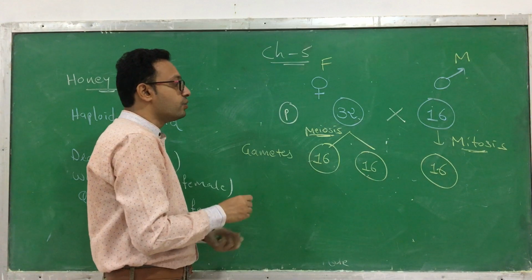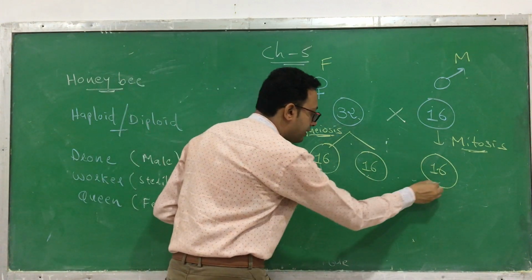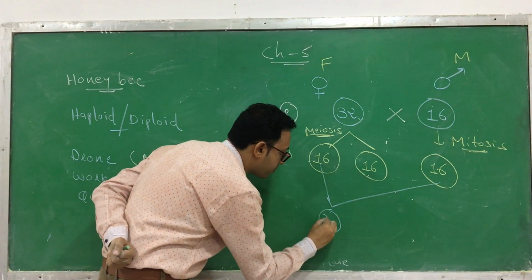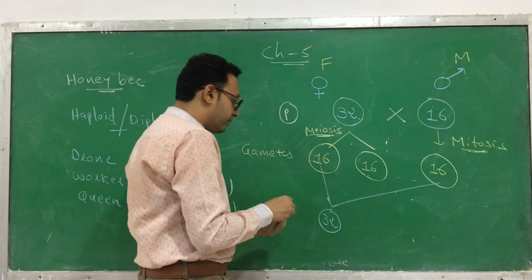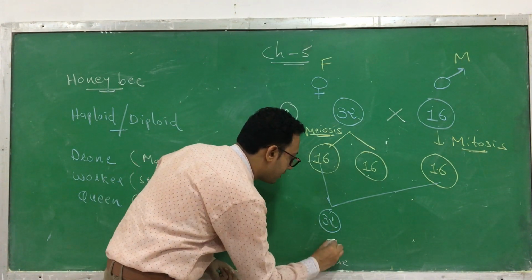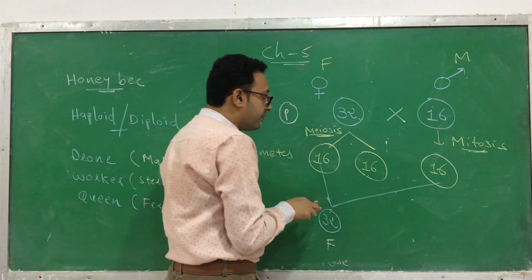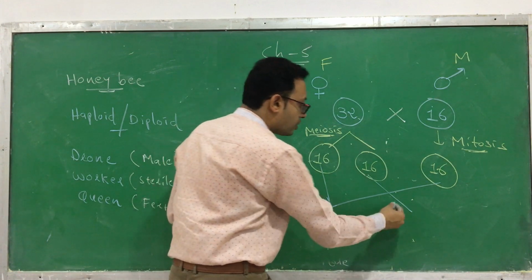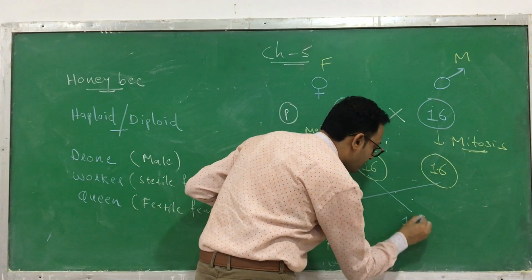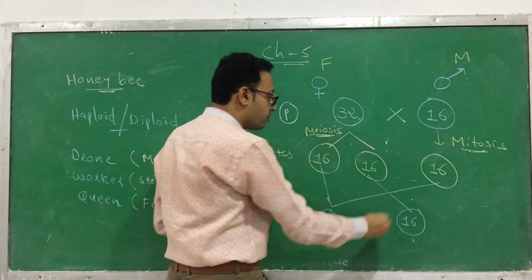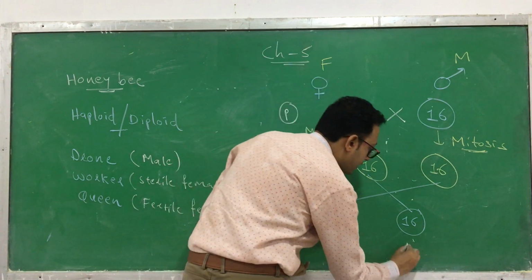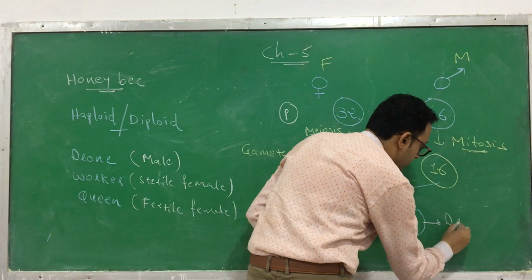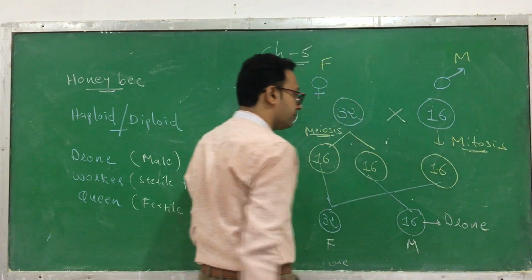Now what happens? A fusion between a female and the male gamete. So 16 plus 16, what does it form? 32. And you know the meaning of 32: it's a female. Now only one is left. This male gamete already has been fused, so there is only one possibility, which has 16 chromosomes. And you know the meaning of 16: it is a male. So this male converts into a drone.